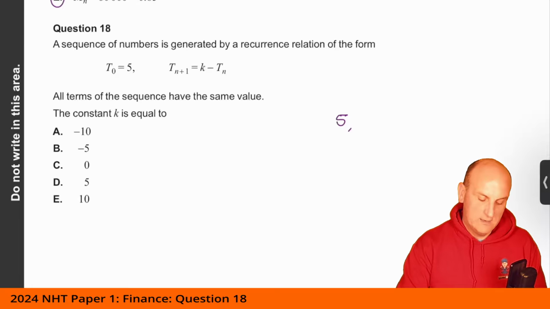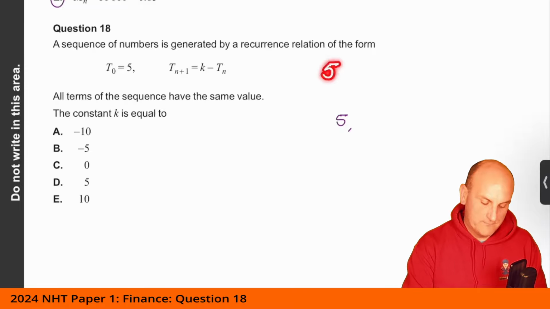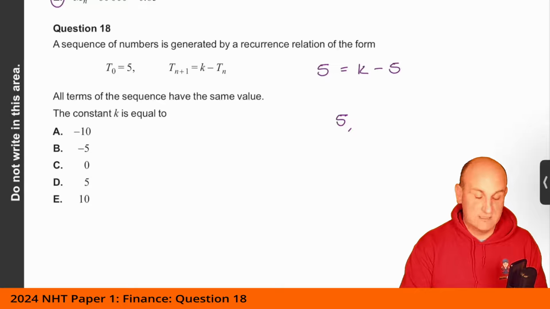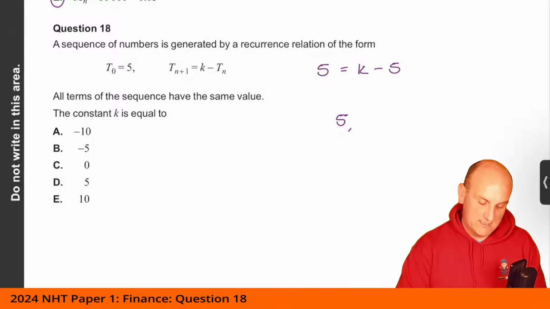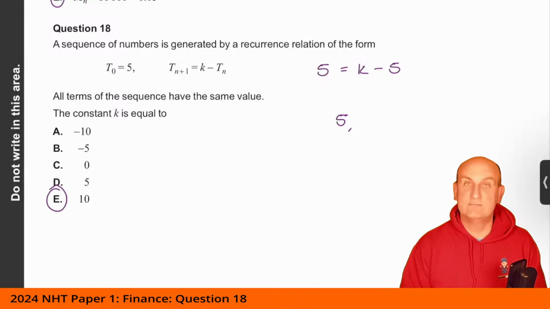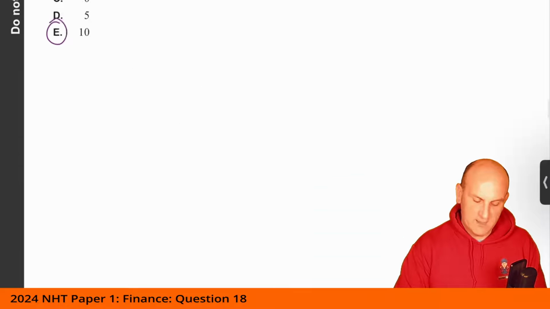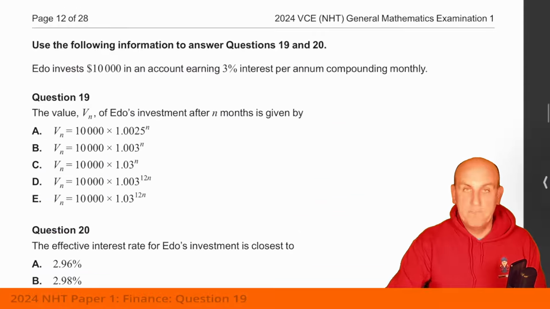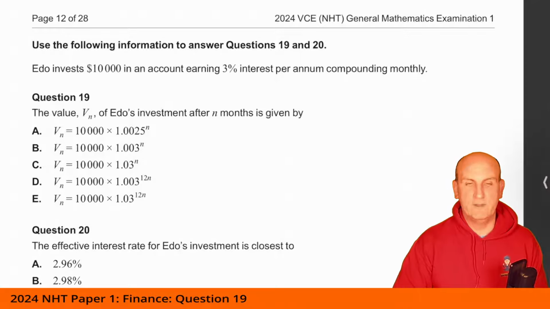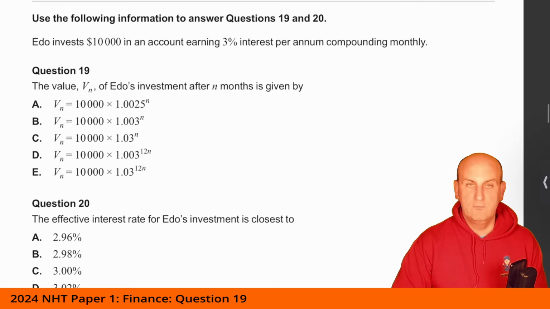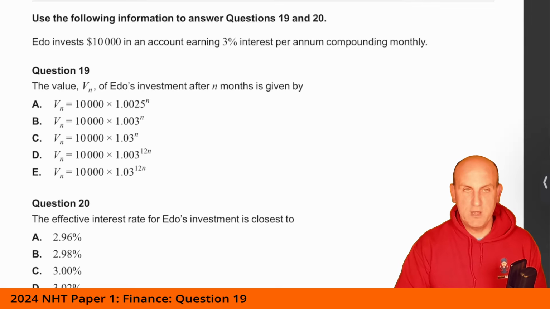All right. So that means I've got 5, because my next number's got to be 5, is equal to my constant minus my current value, because they're all going to be 5. This is the terms of the sequence all having the same value. What do I get now? Well, add 5 to both sides, and I get basically E as my correct answer. All right, again, nice and interesting question, but more about your understanding of recurrence relationships.